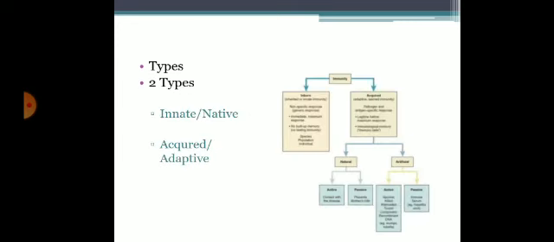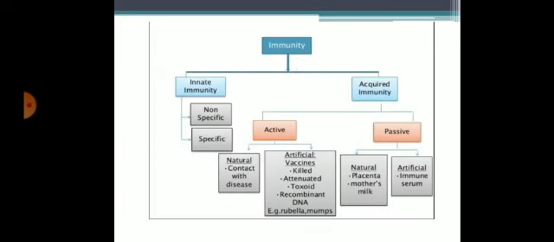Types: there are two types of immunity. First, innate immunity, which is also known as native immunity. Second, acquired or adaptive immunity. Coming to classification: innate immunity may be specific or non-specific. Acquired immunity may be active and passive.